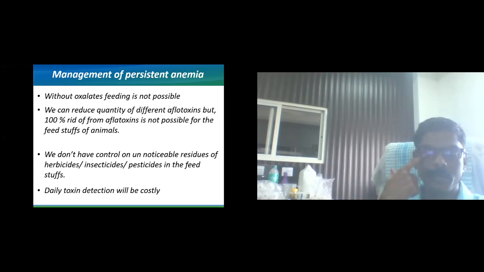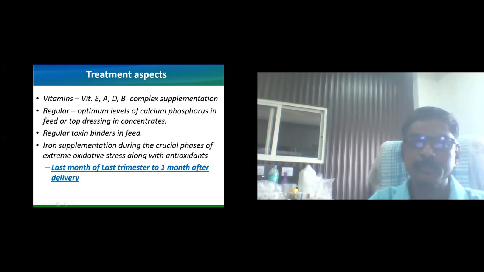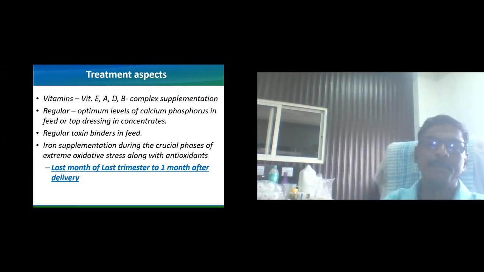So what we have to do is try to reduce the amount of oxalate, the amount of aflatoxins, and the amount of insecticides and pesticides in the feed by better management aspects in fodder production, and ultimately we want to make optimum health of the animal. After that, we should go for the treatment aspect of the hidden hunger or persistent anemia. Basically, the animals which have nutritional deficiency are more susceptible to the hidden hunger, or more susceptible to the recurrent type of anemia.